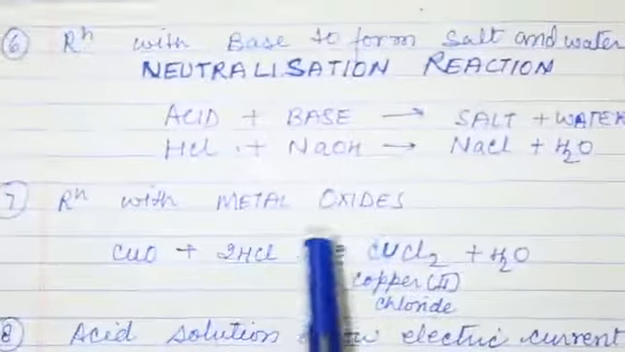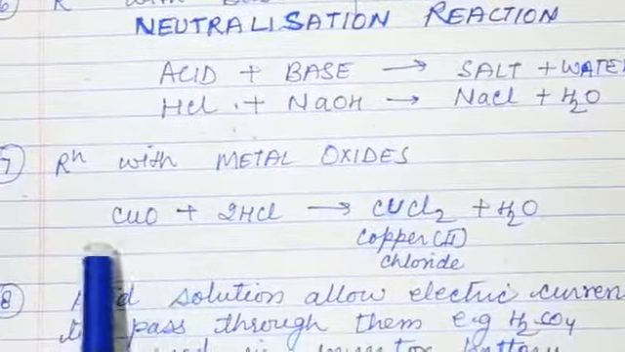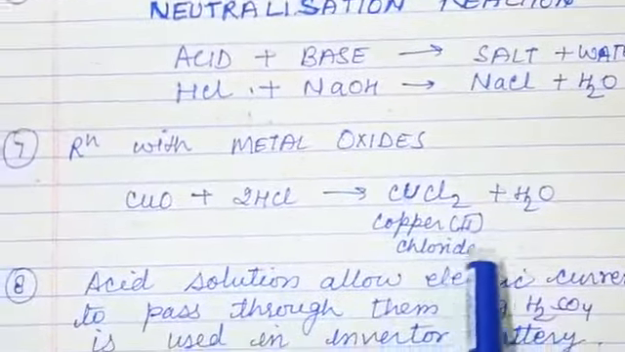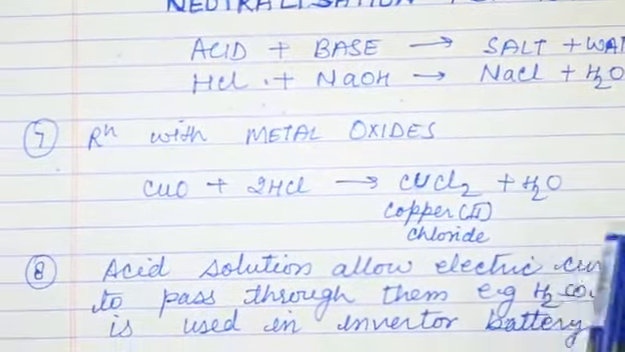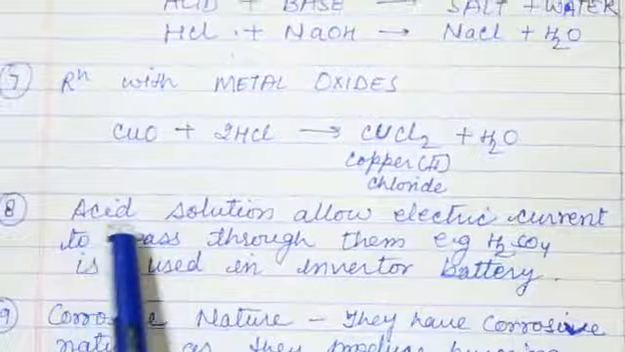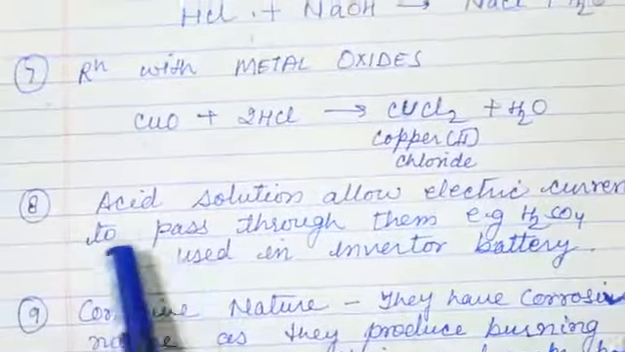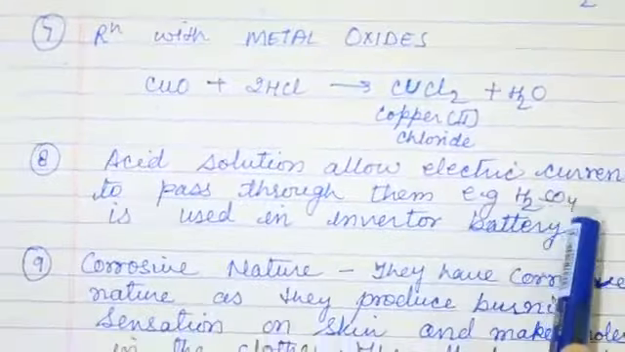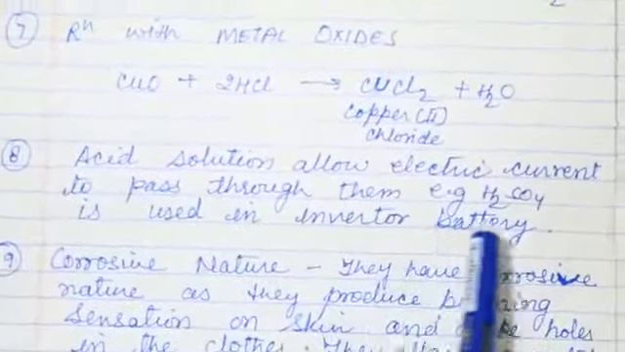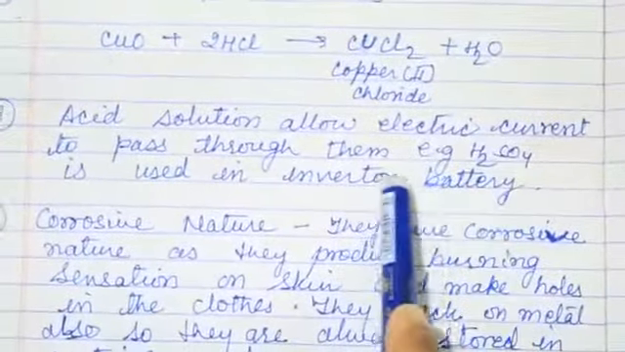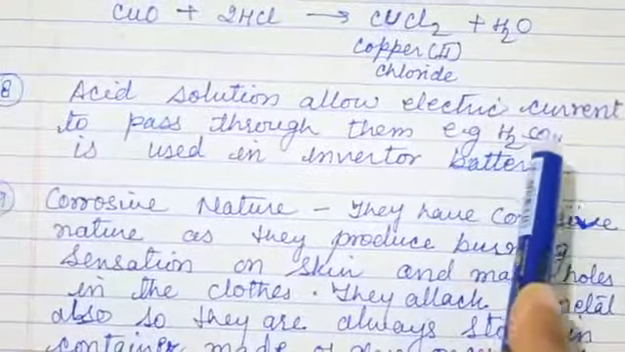Now reaction with metal oxide. When a metal oxide reacts with acid, it forms copper chloride and water, that means salt and water. Acid solutions allow electric current to pass through them. Example, H2SO4 is used in an inverter battery. In our inverter battery, this acid is used to pass the current.